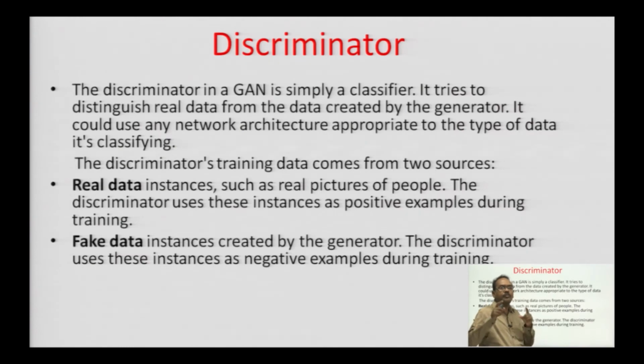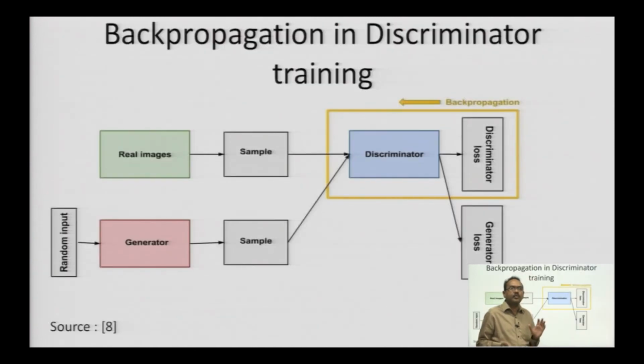So, what is the discriminator? The discriminator in a GAN is simply a classifier. It tries to distinguish real data from the data created by the generator. It could use any network architecture appropriate to the type of data it is classifying. The discriminator's training data comes from two sources, that is real data and fake data. Here let us see the back propagation in the discriminator training.